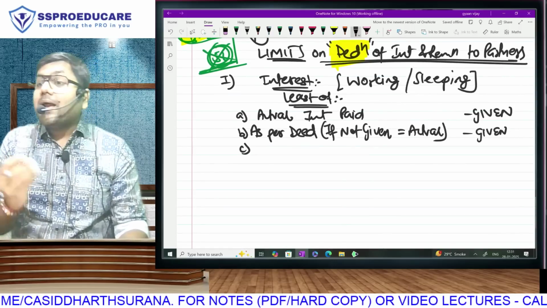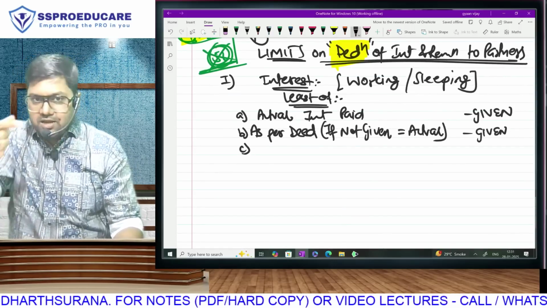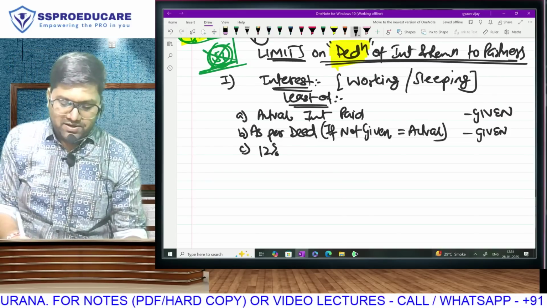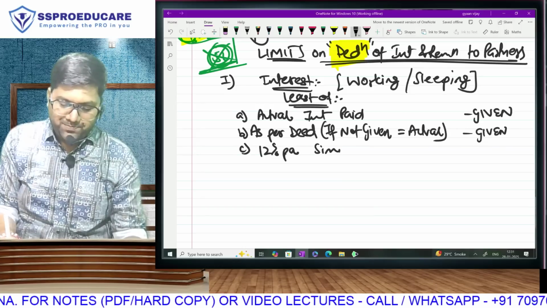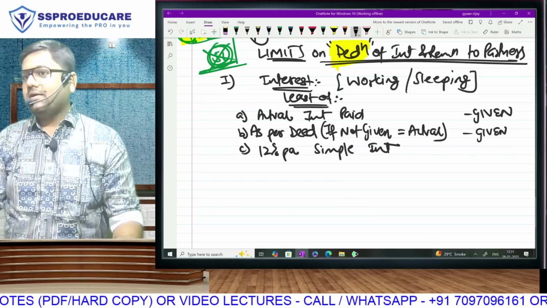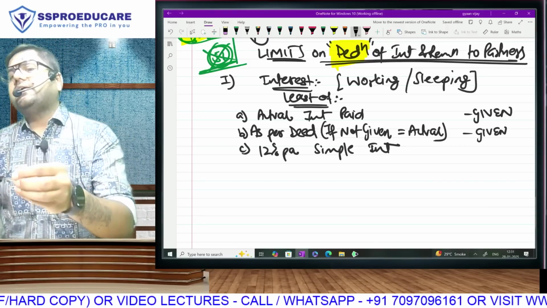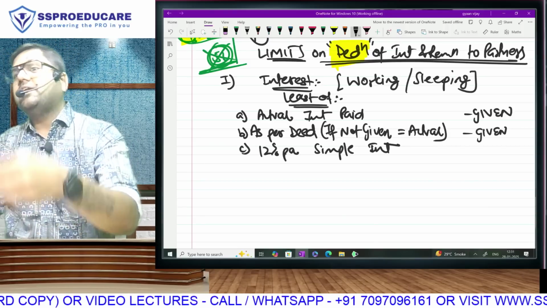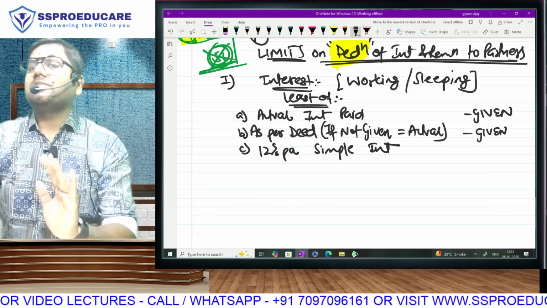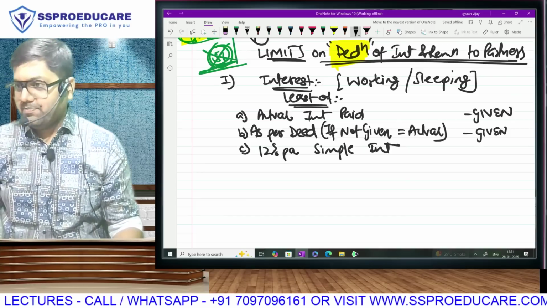But it is primarily this third limit that you will have to understand. This is your target. This is when I say if you don't know this, you are not fit for the exam. The maximum that we will take is 12% per annum simple interest. Anything paid more than 12% will be disallowed. That means if the firm is paying interest to partner at 5, 6, 8, 10, 11, 12% per annum, that is within limit, full allowed. If the firm is paying 13%, then 1% will be disallowed. 20%, then 8% will be disallowed.